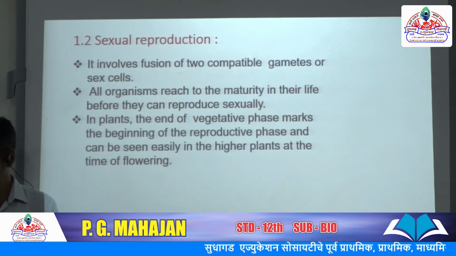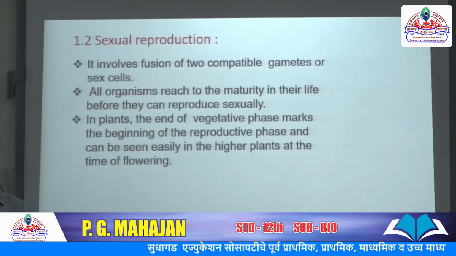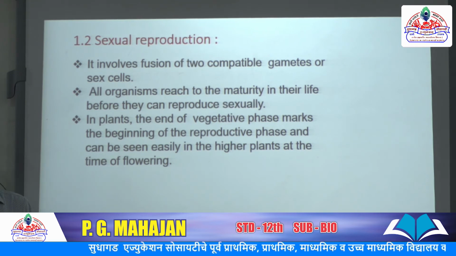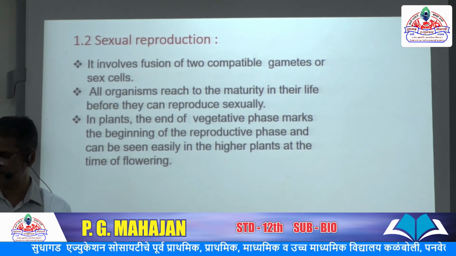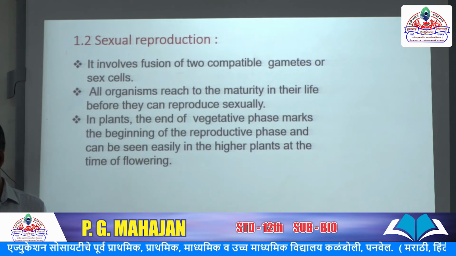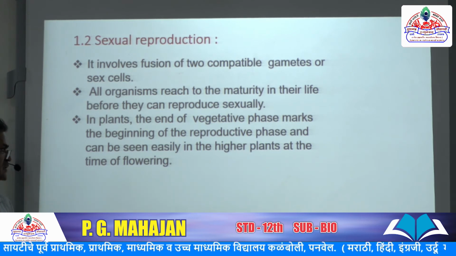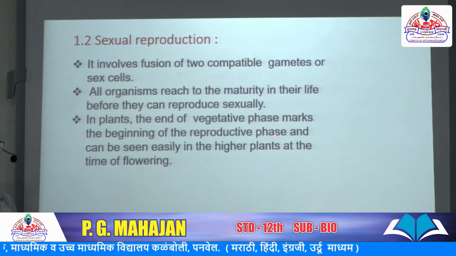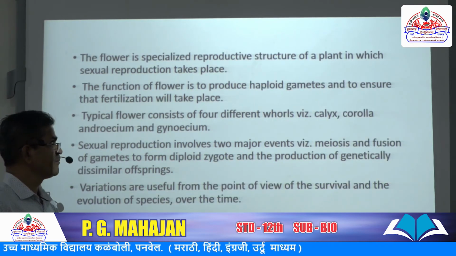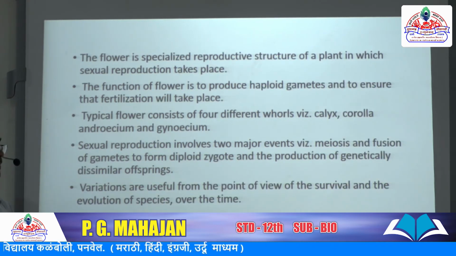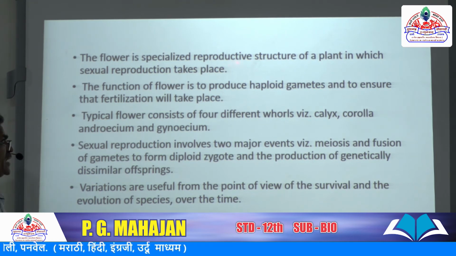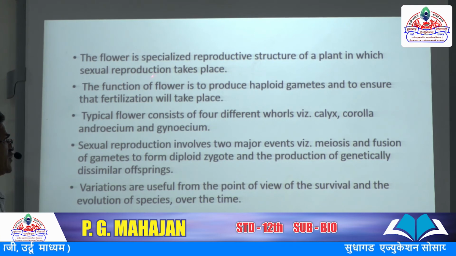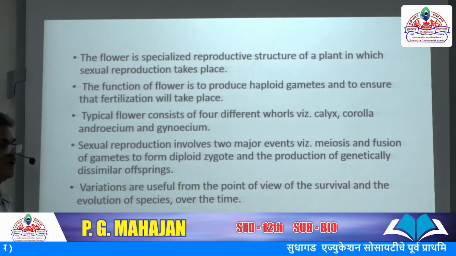In plants, the end of the vegetative phase marks the beginning of the reproductive phase and can be easily seen in higher plants at the time of flowering. Define flower: the specialized reproductive structure of plants in which sexual reproduction takes place is called a flower.